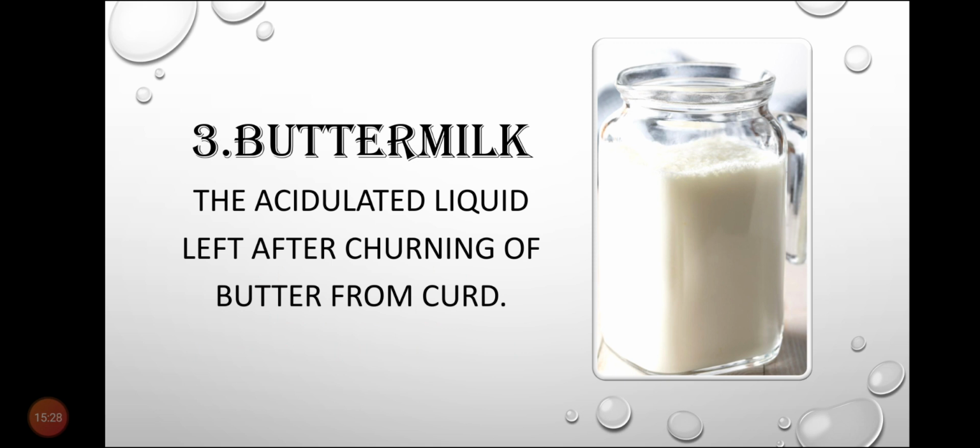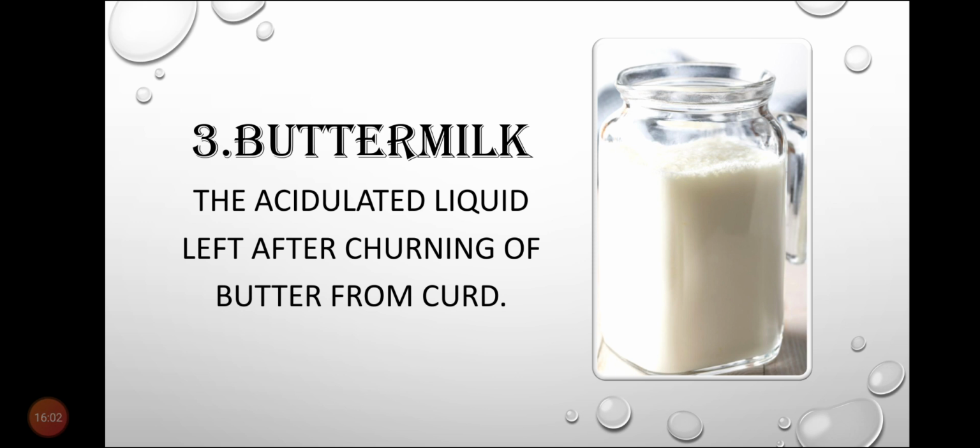Third example is buttermilk. What is buttermilk? How is it prepared? It is the acidulated liquid left after the churning of butter from the curd. We churn the curd, and after churning, the liquid part that remains is acidic. This acidulated liquid left after the churning of curd is called buttermilk.